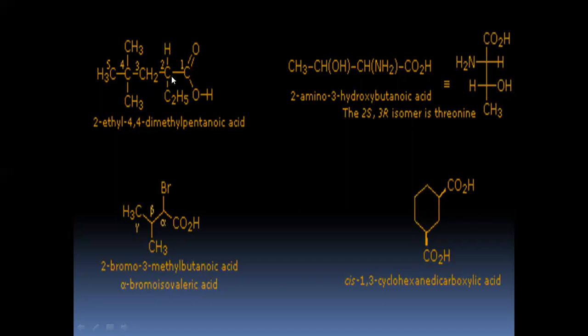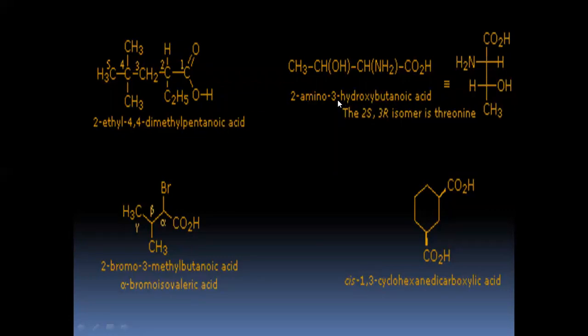Then coming to the other substituents, at the second position you have an ethyl group, and to the fourth position you have 2 methyl groups attached. So the naming will be 2-ethyl 4,4 dimethyl. Please don't forget this. You have 2 methyl groups attached at the same carbon atom, so it should be named as di, right? 2-ethyl 4,4 dimethyl pentanoic acid.